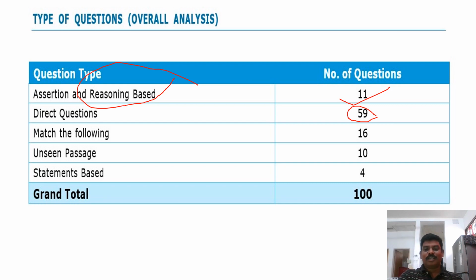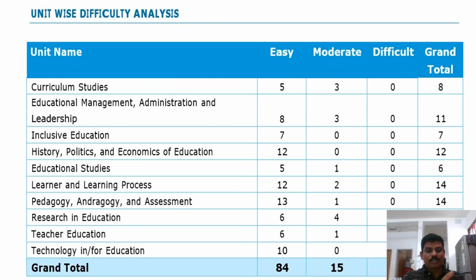This is the pattern. One good thing is that direct questions are 59, almost 60%. So don't worry about the NET examination. Okay, so unit wise difficulty analysis: easy type questions, moderate type questions, and difficult type questions from each unit.